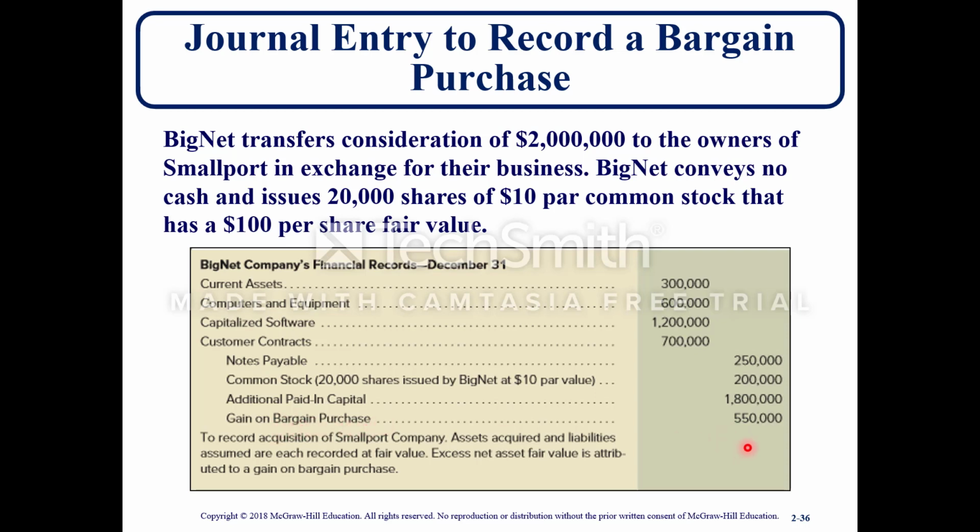So instead of goodwill, you're going to have a gain on bargain purchase for $550,000, and it says to record acquisition of Smallport Company, assets acquired and liabilities assumed are each recorded at fair value. Excess net fair value is attributed to a gain on bargain purchase.